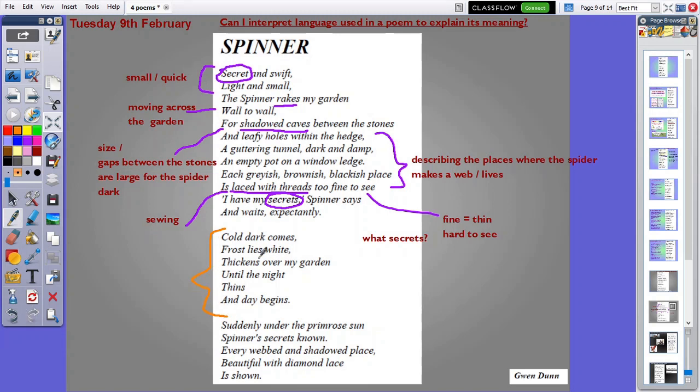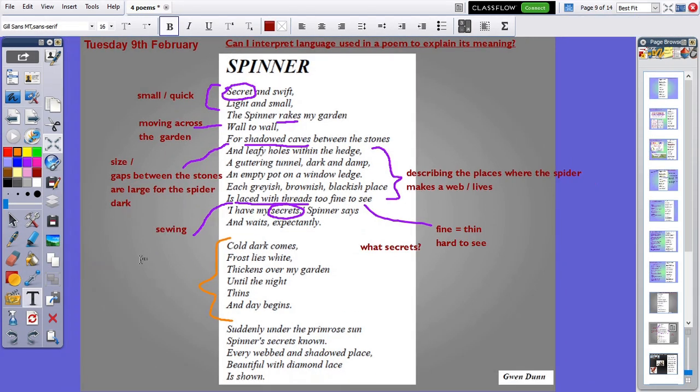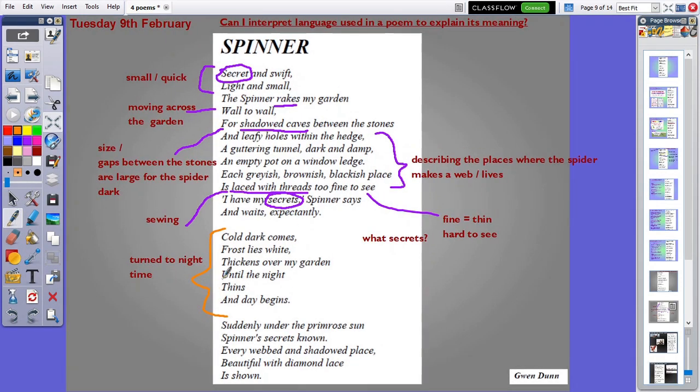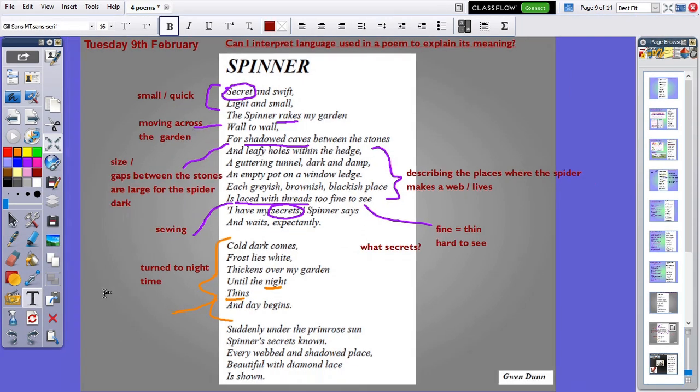Okay, so if we have a look here, cold dark comes, frost lies white, thickens over my garden until the night. So this is telling me that it's turned to night time. And here, until the night thins. That's a really clever way of saying that morning has come. The night has thinned, day begins. So it's telling me here that morning has come.